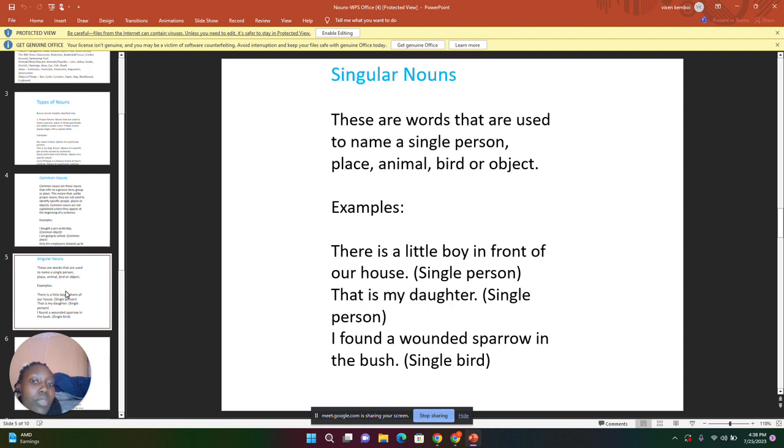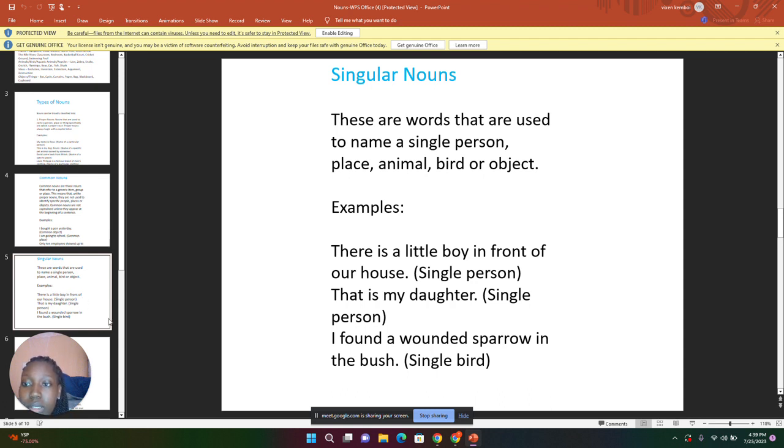There is a little boy in front of our house. Boy here is a singular noun because it's a single person. The next example of singular nouns, that is my daughter. Daughter here is a single person and it's an example of a singular noun. The third example is, I found a wounded sparrow in the bush. Sparrow is a single bird, and therefore sparrow is an example of singular nouns.